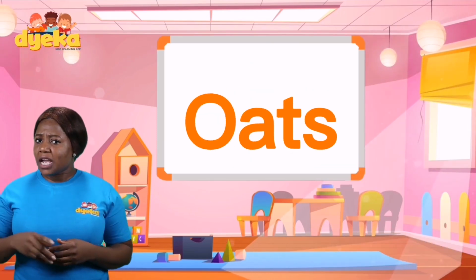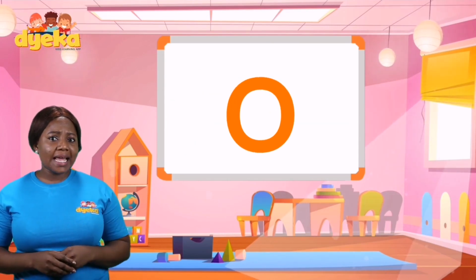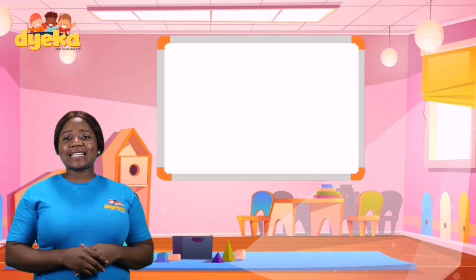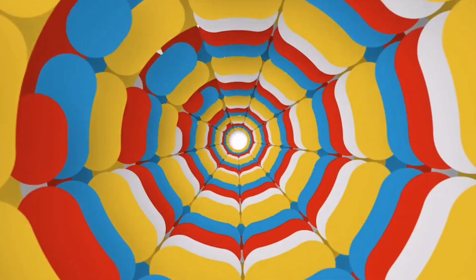Oat, does it take the sound O or the letter name O? Oh! You are correct. It takes the letter name O. Now, to learn about the letter names and sounds of all other alphabets, play the next video.